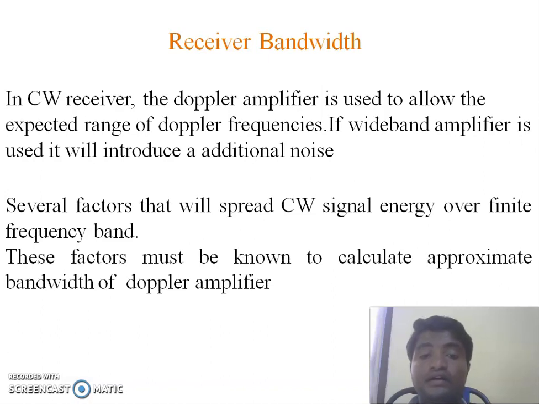In theory, we have taken a continuous wave signal of infinite duration, but in practice that is not possible. In practice, we have only a finite duration sinusoidal signal. If the signal is of finite duration, the spectrum is going to be spread. That means the bandwidth is going to be increased. These factors must be known to calculate the approximate bandwidth of the Doppler amplifier. There are several factors that will increase the Doppler amplifier bandwidth.